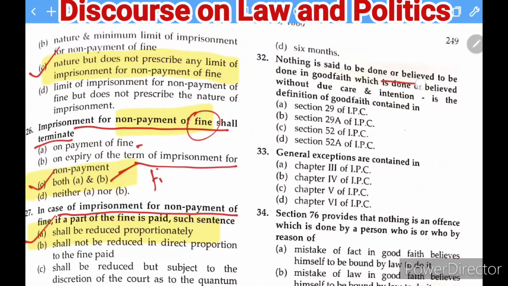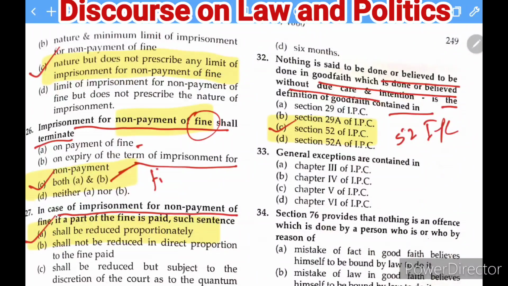Nothing is said to be done or believed to be done in good faith which is done or believed without due care and intention. Is the definition of good faith contained under which section of the IPC? So good faith has been defined under section 52 of the IPC. Therefore the right answer of this question is C. Okay, so I am just highlighting the C, and there you can find it here.